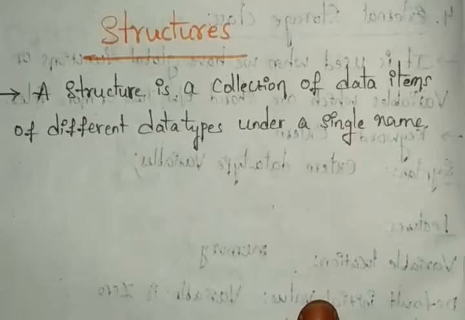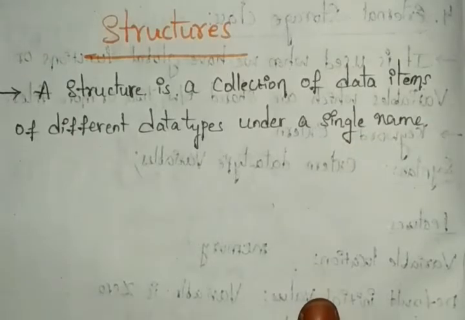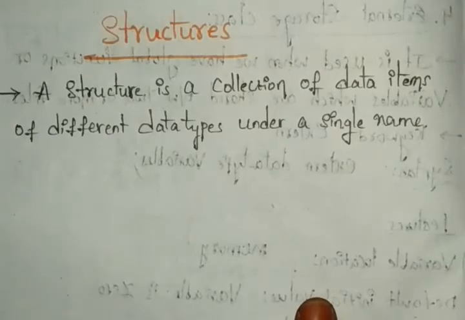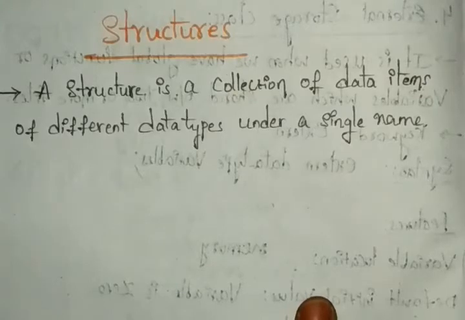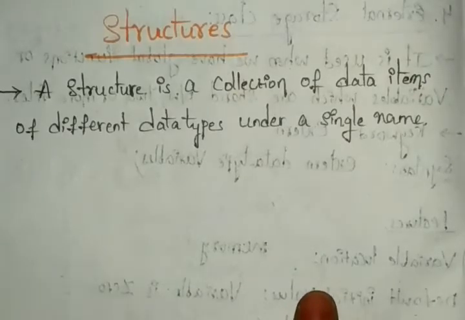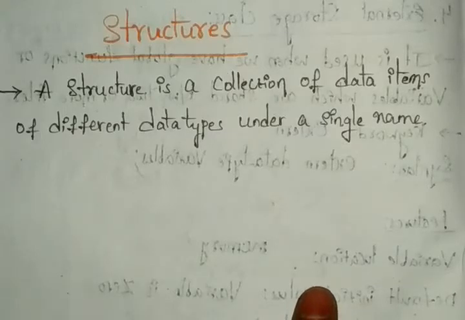But if we need different types, for one thing you use integer, and for another data item float, like that we cannot use arrays. So for that case we introduced structures. By using structures we can work with different data types for a single item.